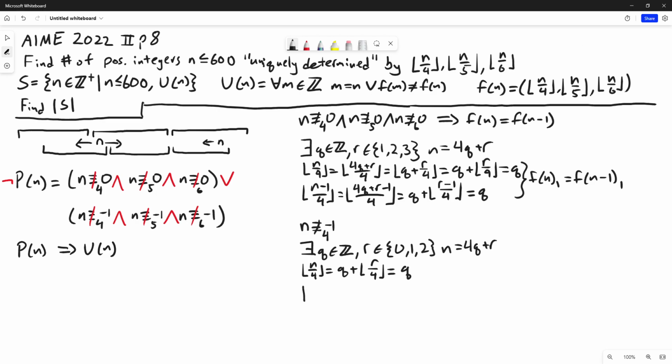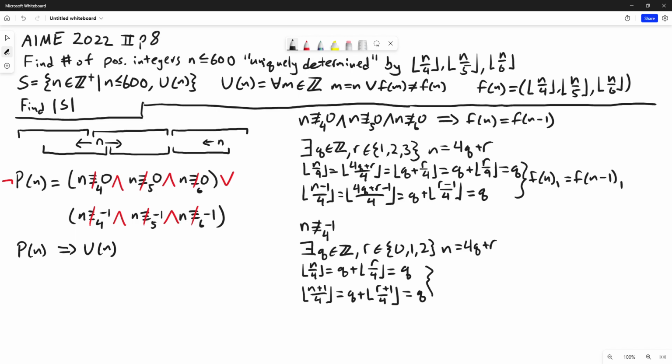And now let's look at (n plus 1) over 4. Not n minus 1 like we did before, but n plus 1. This will equal q plus the floor of (r plus 1) over 4. (R plus 1) over 4 is 1/4, 2/4, or 3/4, so this equals q.